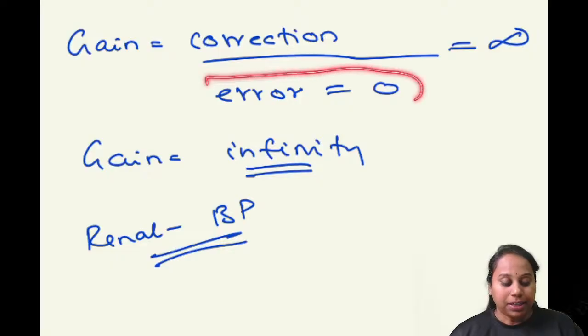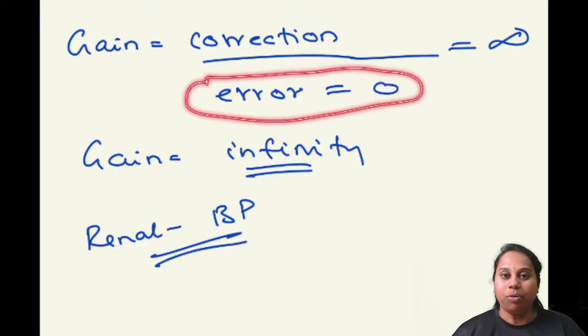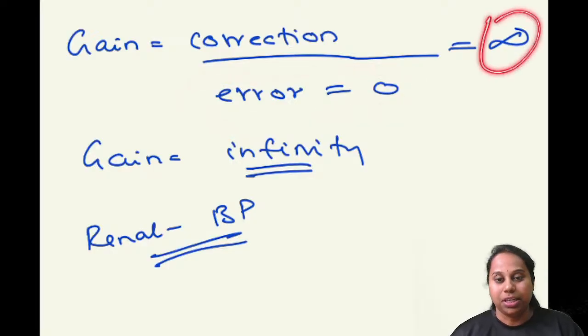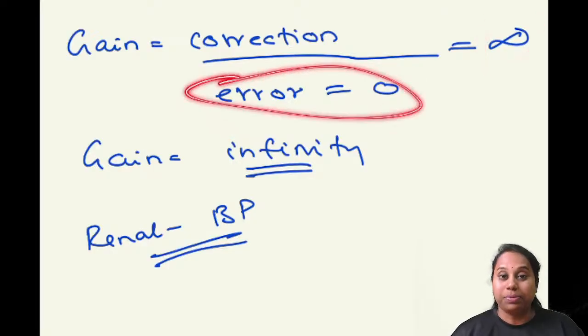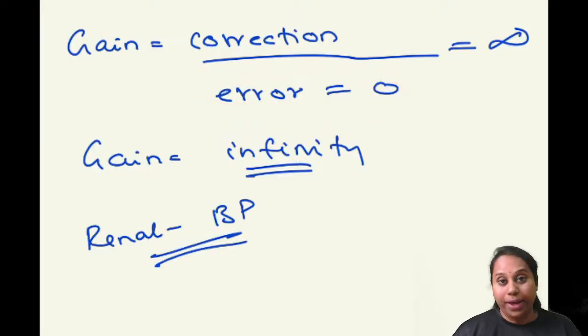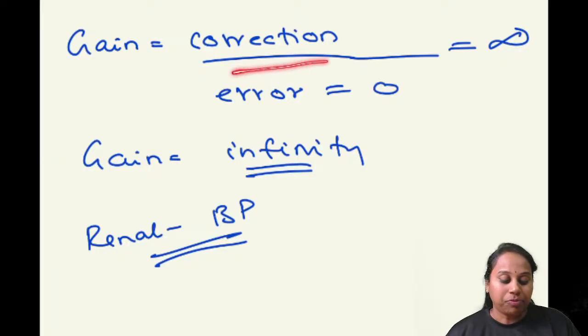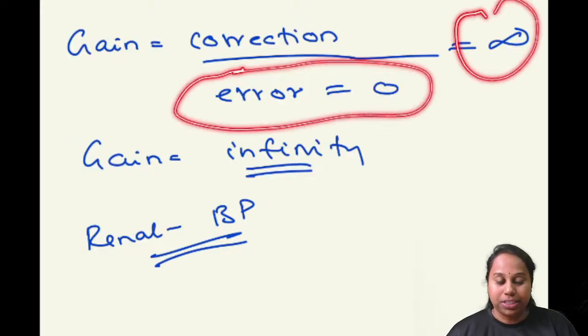If error is 0, the denominator becomes 0. Anything divided by 0 is infinity. So whenever the error is 0, it means the system has left no error, and infinity is the gain. It has made no mistake. Which system will have an error of 0 and therefore a gain of infinity?